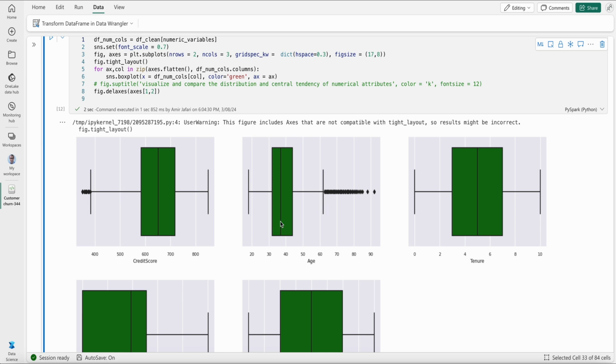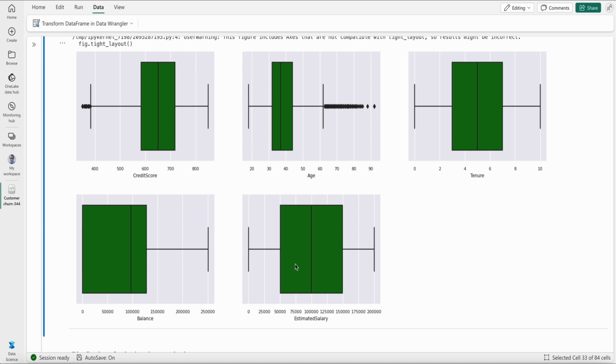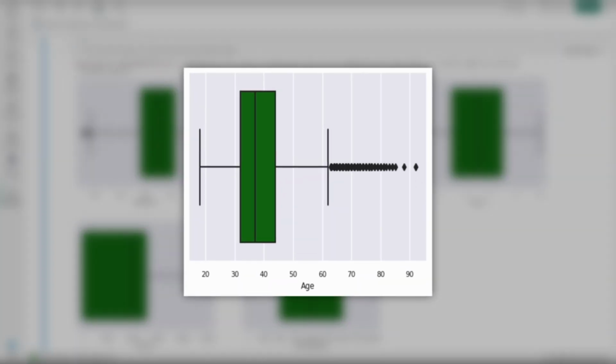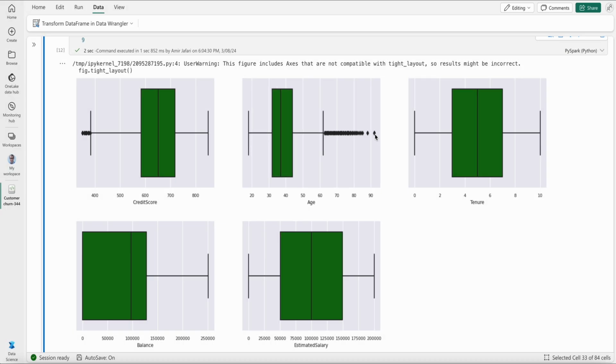For age, I can see that the median is somewhere in the late 30s. Then the tenure, the estimated salary, the balance, and all of that. So it's giving me a sense. This is very useful because, for instance, with age we might assume there are outliers, but it helps me think about whether they are actually outliers. They might seem like outliers because they are out of range, but when you think more, you realize that banks have customers above 90, so you cannot necessarily consider these as outliers and drop them.